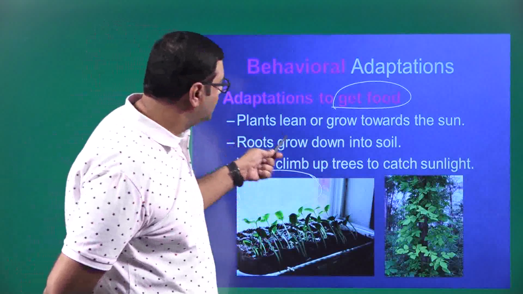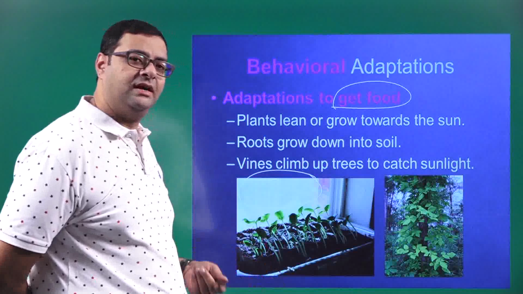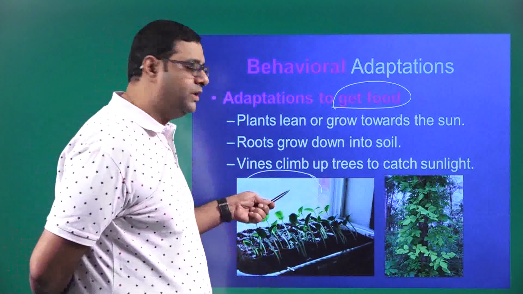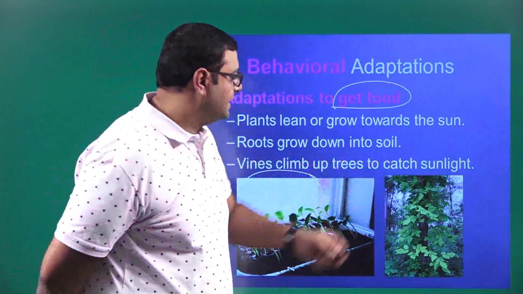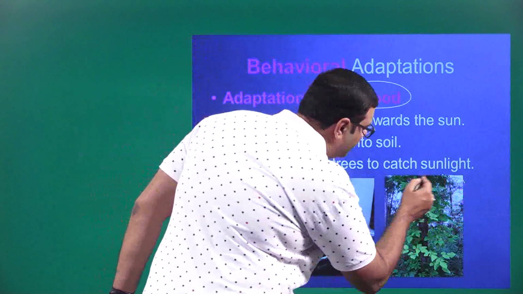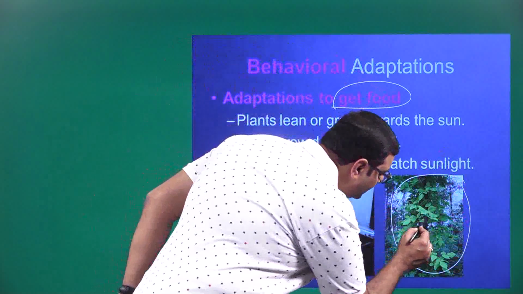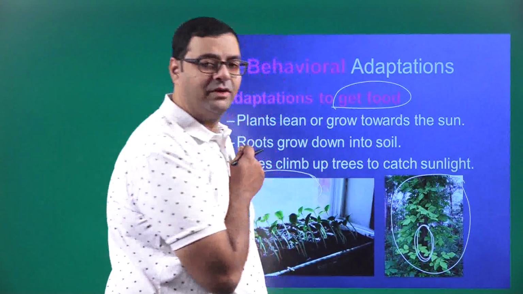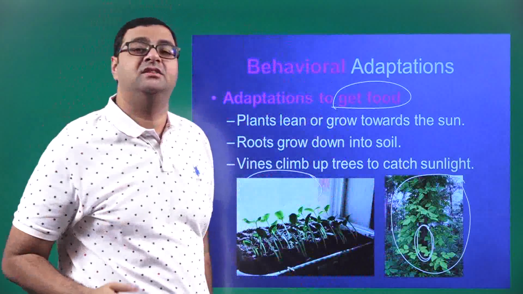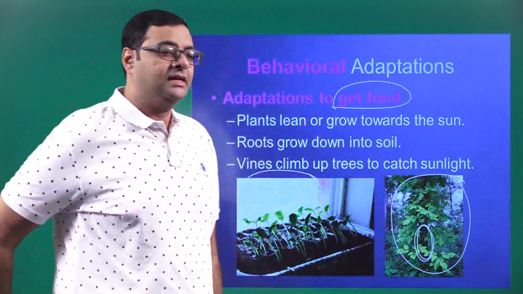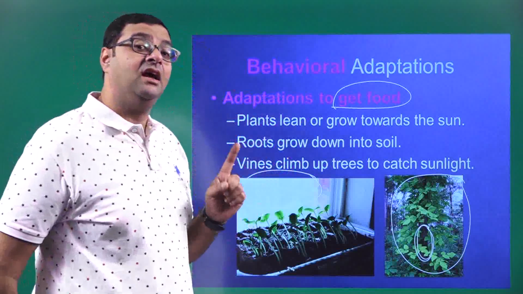Then, roots grow down into the soil. Roots always grow down into the soil. That is basically geotropism, and plants moving towards the sun is phototropism. Now vines climb up the trees to catch sunlight. So you can see in this example a plant which has twined itself around the host plant. It is intertwined like this, and it is going upwards to catch the sunlight. So these are structural adaptations and behavioral adaptations to get food.